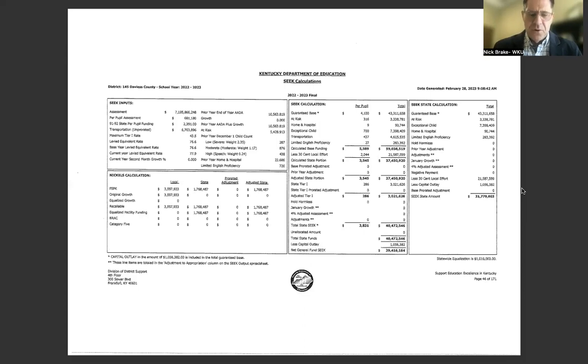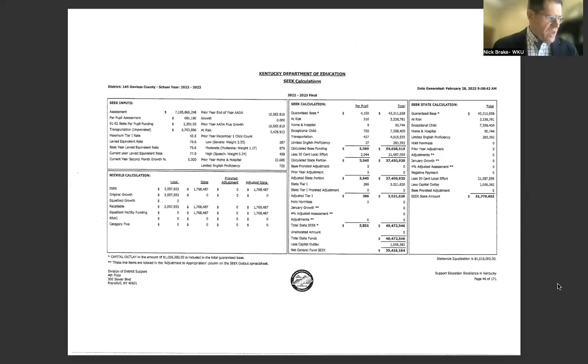The intent here is for you to develop an understanding, not to really look at the financing at the district level and be able to complete this financing and formulate a district budget, but just understand from the school level perspective how this funding comes together and how it operates for your district and then eventually for your school. And so let's take a look at the districts that we are going to focus on. We're going to start with Davis County. Davis County is a rather large district in the Owensboro area, a district I used to work in.